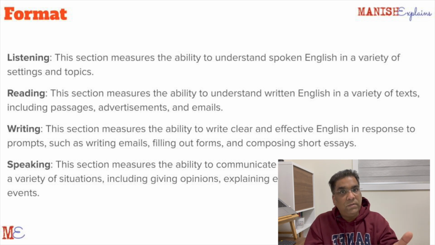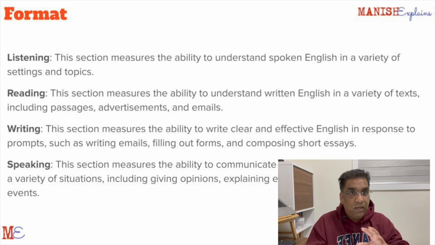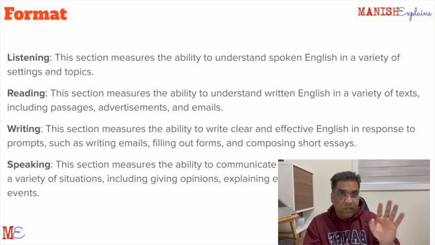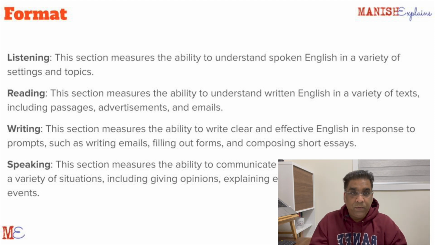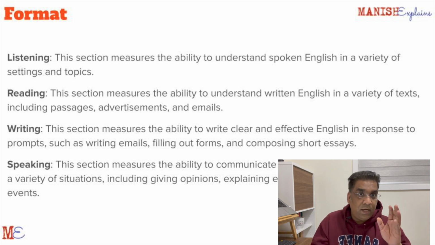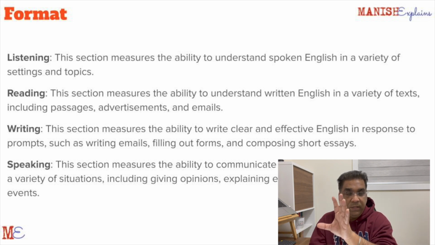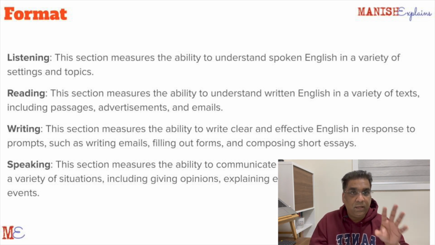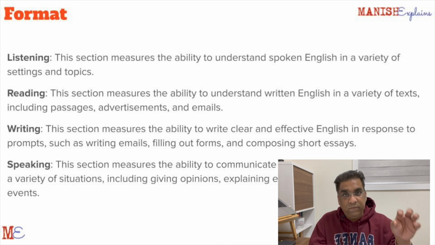I will have more tips and tricks on how to prepare for each section. Next section comes reading. Here is where your pen and paper or your headset doesn't come into play. This is just reading. This test will test how well you are able to read and understand. So you will be presented with a passage that you have to read, and then you will have to answer multiple choice questions. You would be presented with 3 or 4 options. You have to select the correct option.